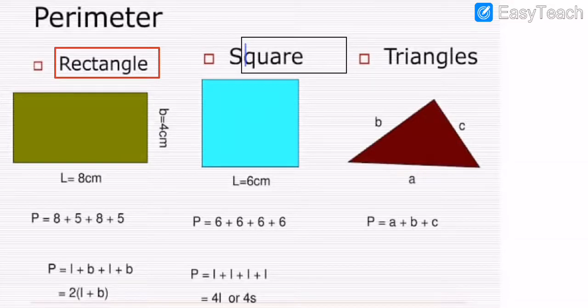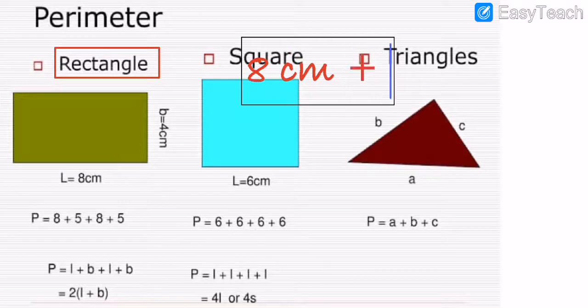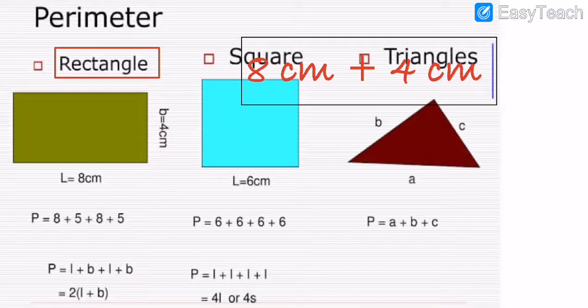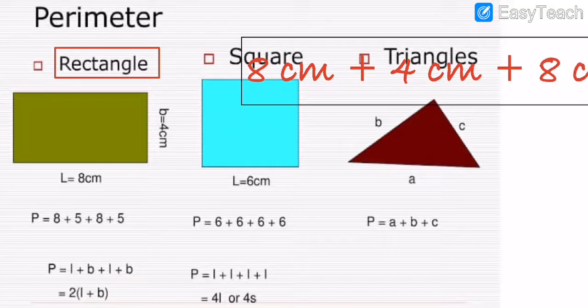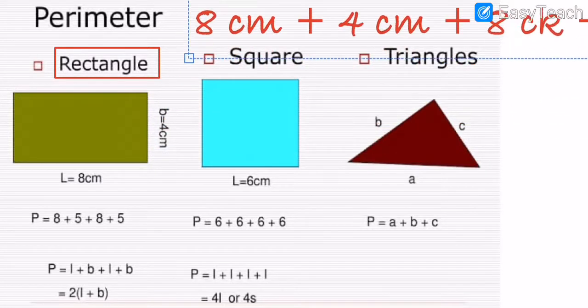8 centimeter plus 4 centimeter, my dear students. Then again 8 centimeter, then again 4 centimeter. Got my points, my dear students?